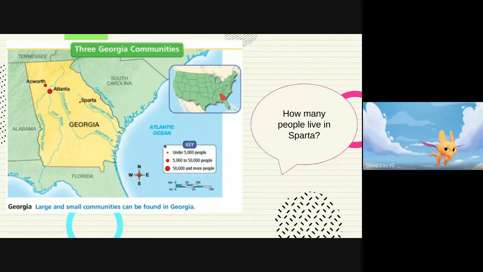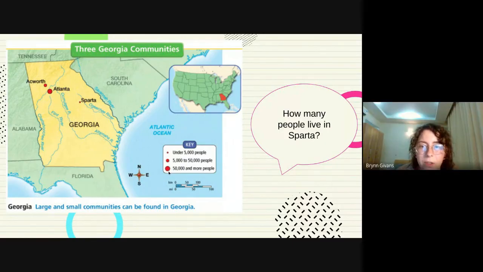Well, yes. All right. We have 3 different sizes of circles. We have a really little circle, we have a medium circle, and we have a large circle. So we need to see which one is Acworth. That says Sparta. This says Atlanta. This city is Acworth. Can you see what size of circle?